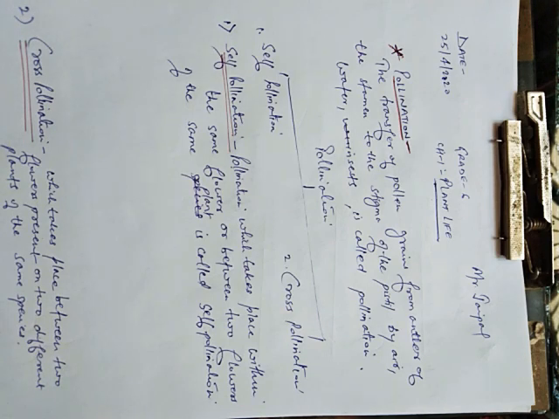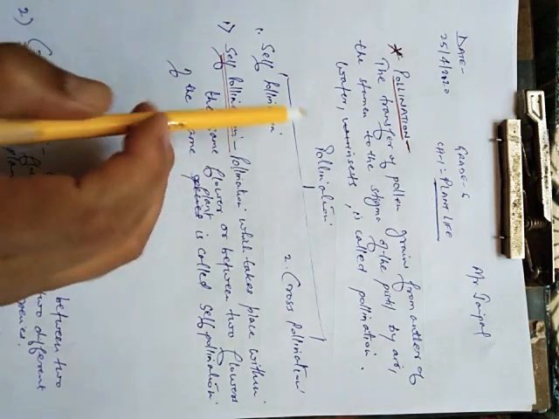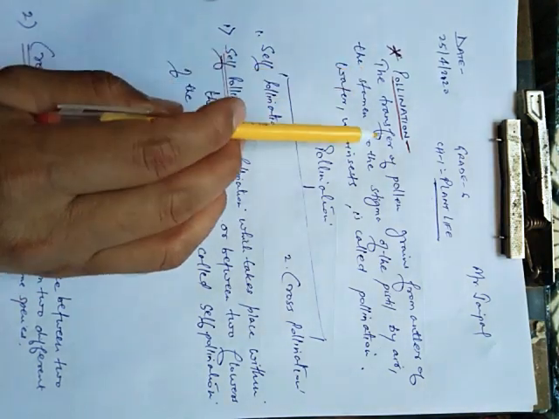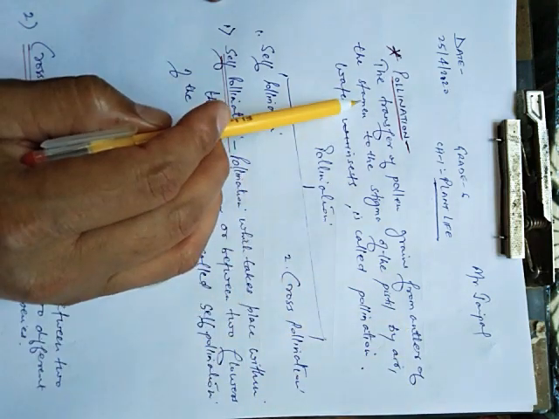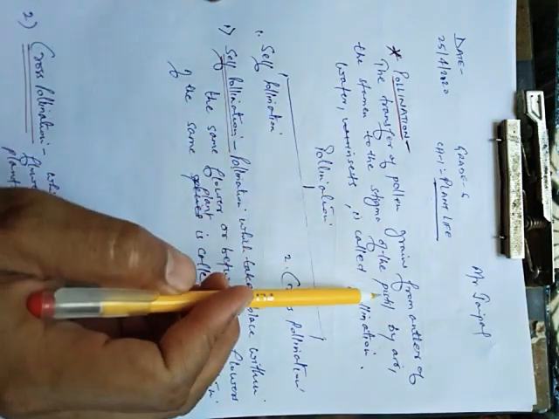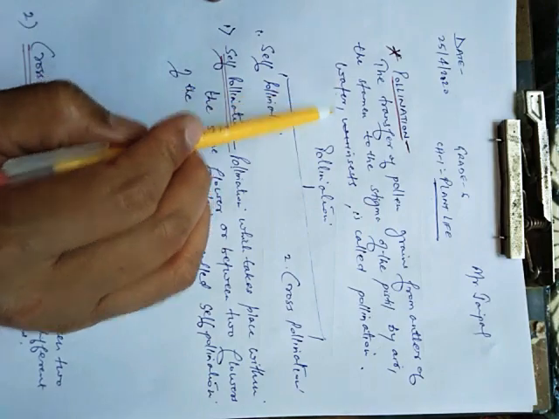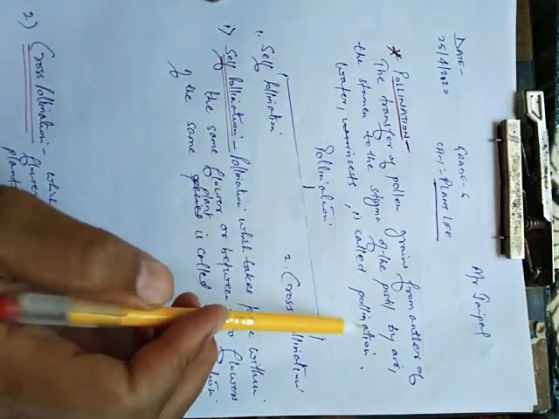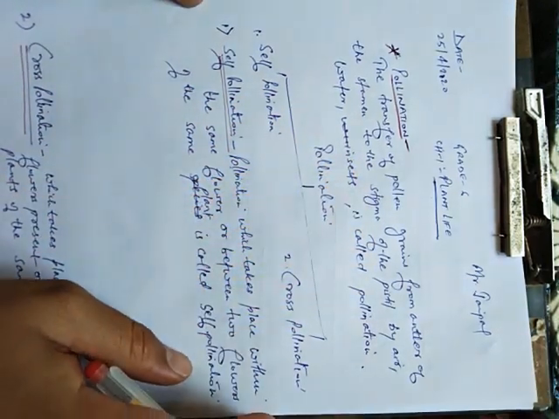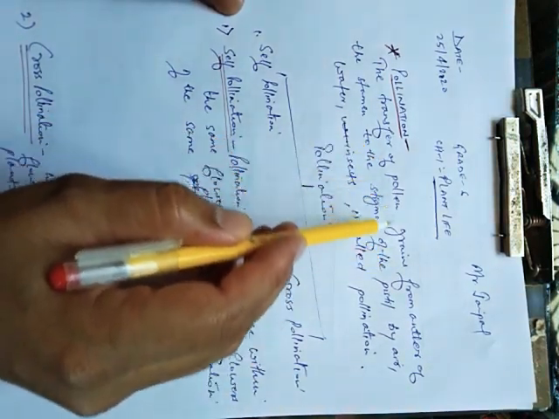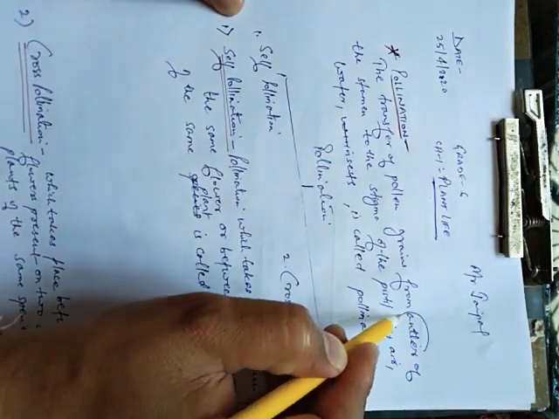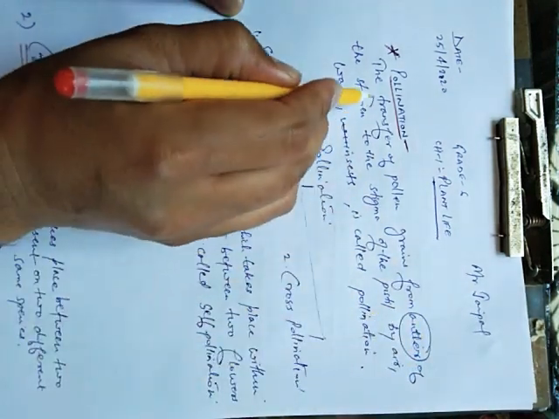Students, as you can see here, pollination is the transfer of pollen grains from the anther of the stamen to the stigma of the pistil by air, water, insects is called pollination. Now see, it is the transfer of pollen grain from the anther of the stamen.